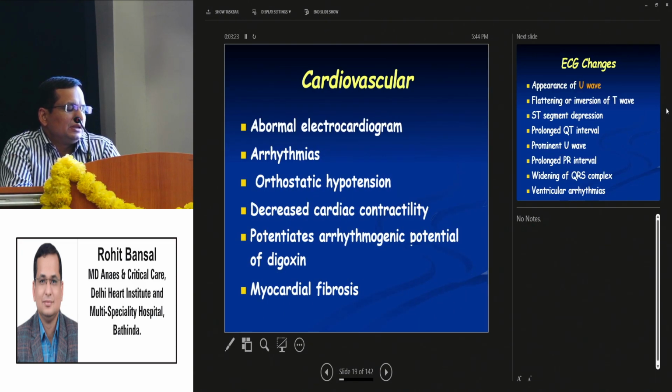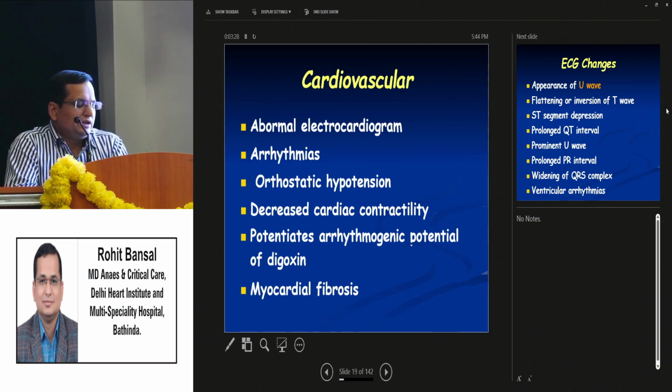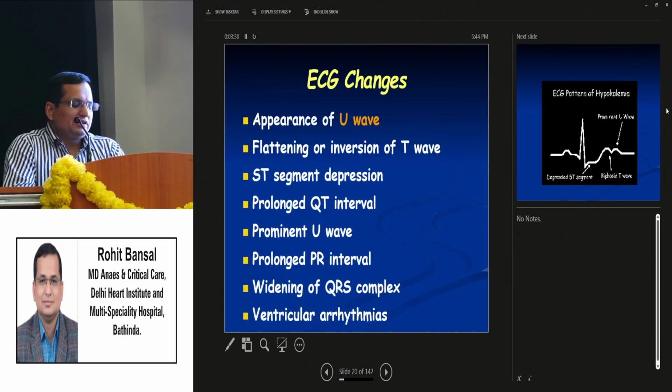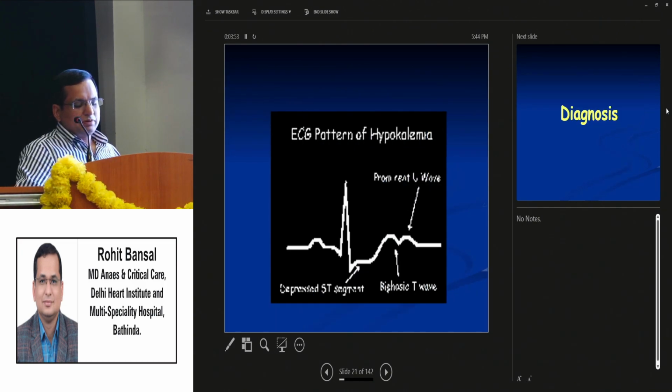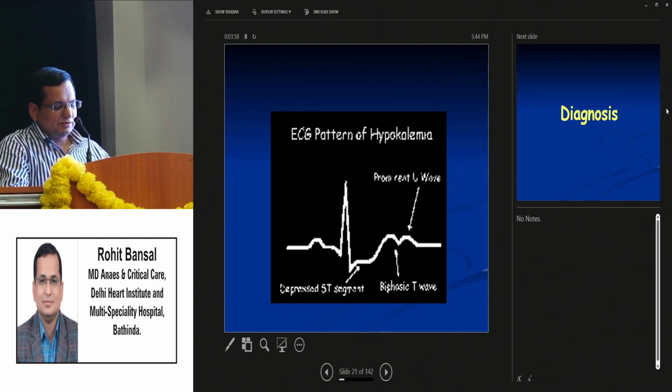ileus. Then other clinical features are cardiovascular, which include abnormal ECG, arrhythmias, orthostatic hypotension, decreased cardiac contractility, potential arrhythmogenic effect of digoxin, and myocardial fibrosis. The ECG changes include appearance of U wave in hypokalemia, flattening and inversion of T wave, ST segment depression, prolonged QT interval, prominent U waves, prolonged PR interval, widening of QRS complex, and ventricular arrhythmias. This ECG shows prominent U waves, biphasic T waves, and depressed ST segment.